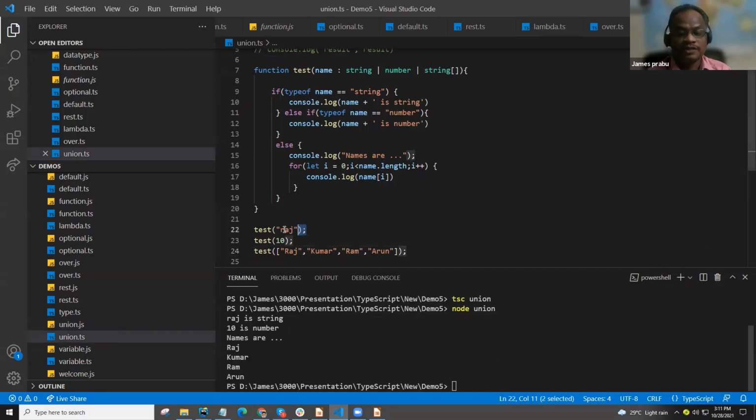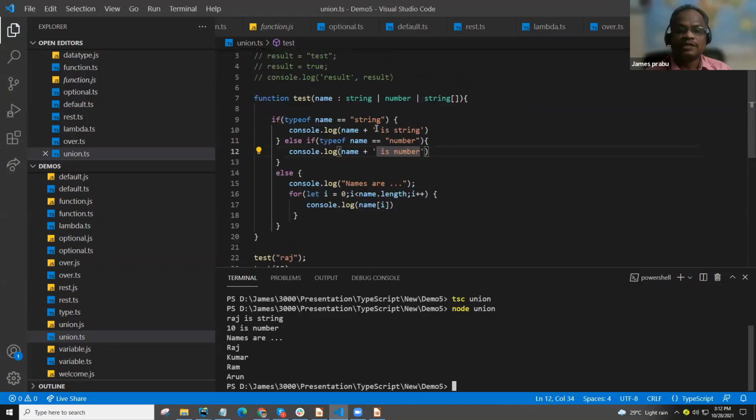First, this call prints the string: Raj is a string. The second one is 10. Since this is a number, it will print the number. The final one is the string array. It concatenates all the strings and gives the list of names we are printing here. So this is how we can use it in a function.